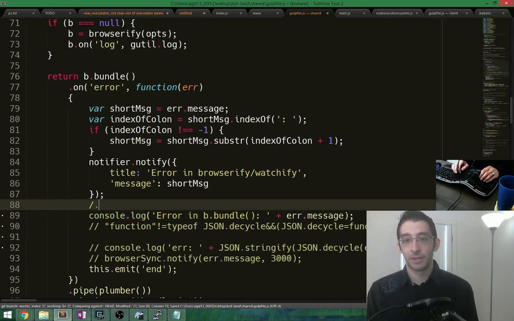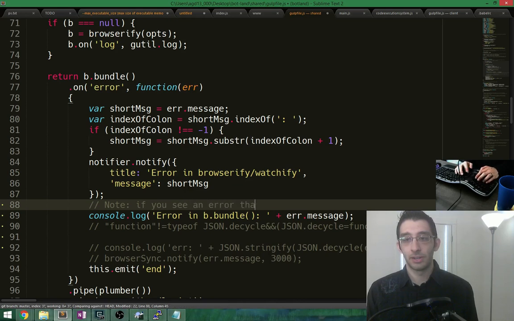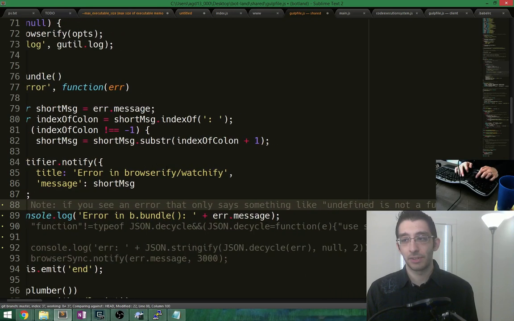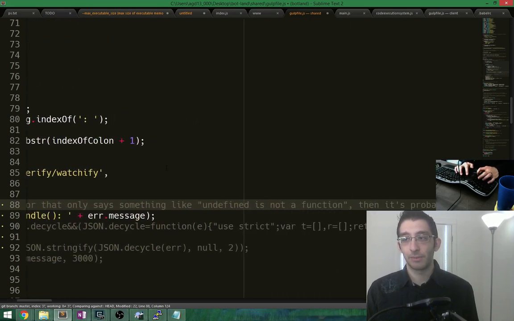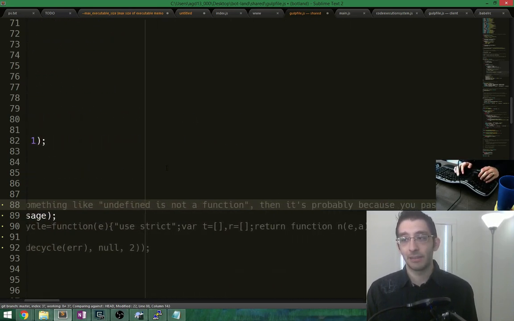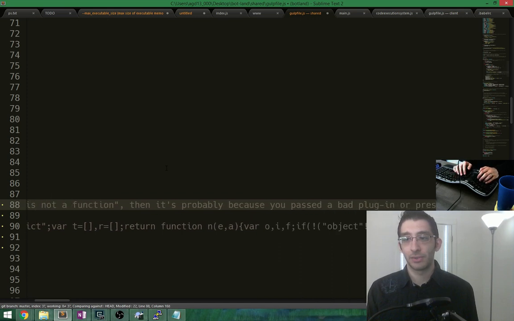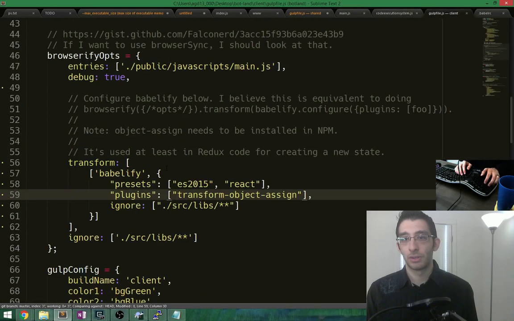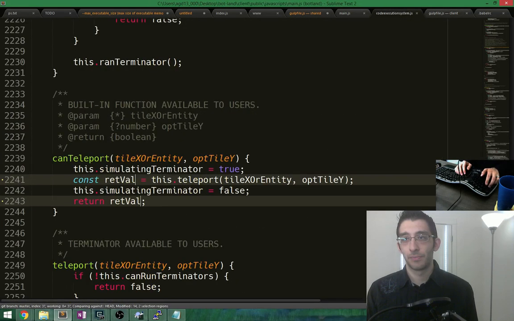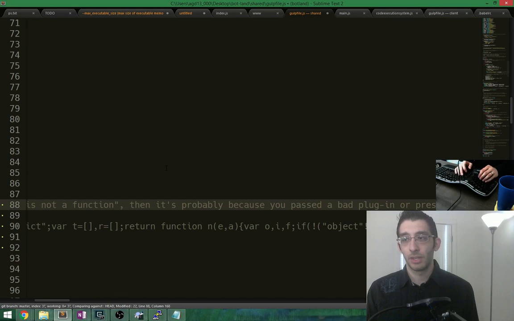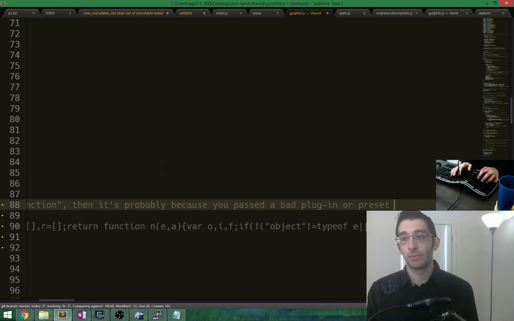And I'll say note, if you see an error that only says something like undefined is not a function, then it's probably because you passed a bad plugin or preset to Babelify.